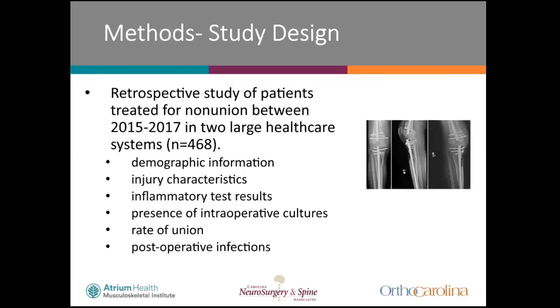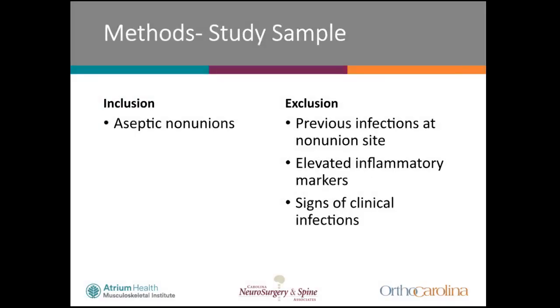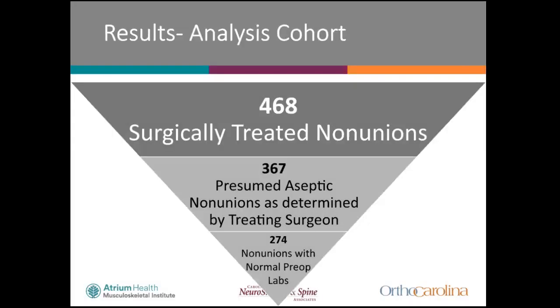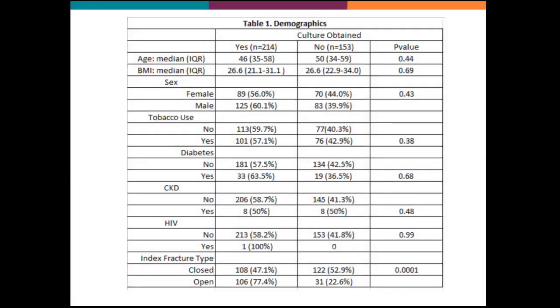468 non-unions were available for retrospective analysis between 2 large hospital systems. Only those with aseptic non-unions established by the treating surgeon or preoperative lab values were included for analysis. Initially, infection status was determined by perioperative documentation, and finally by normal laboratory values. Cultures were taken in 58% of aseptic non-union surgeries.